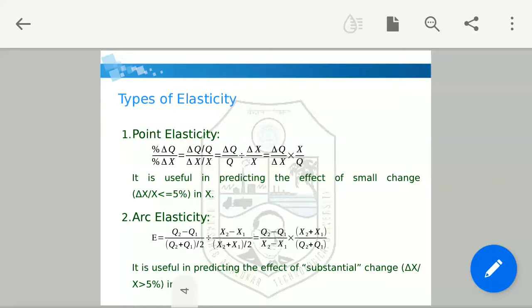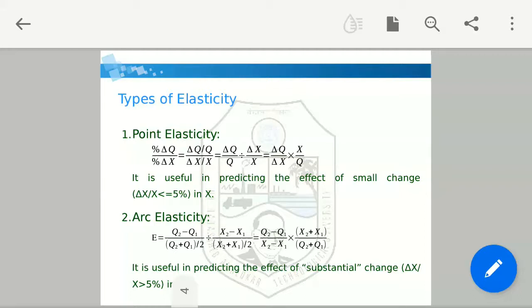After simplifying this, you will get delta q divided by q, divided by delta x divided by x. And when we simplify it, you will get delta q divided by delta x into x by q. So delta q by q and delta x by x are known as fractional change in q and fractional change in x. So this is how point elasticity is calculated.